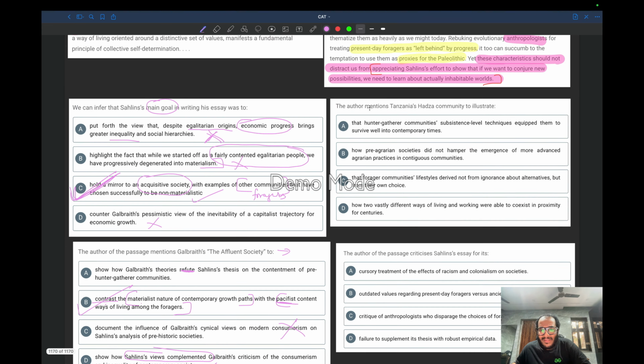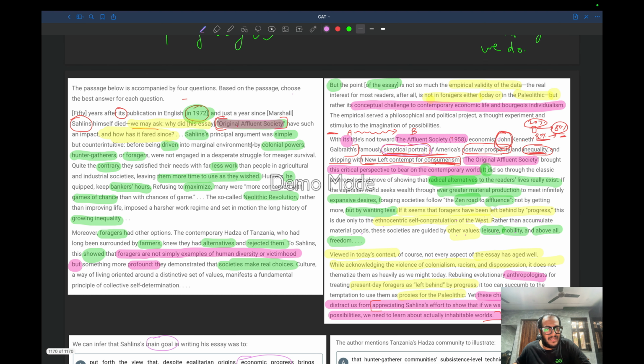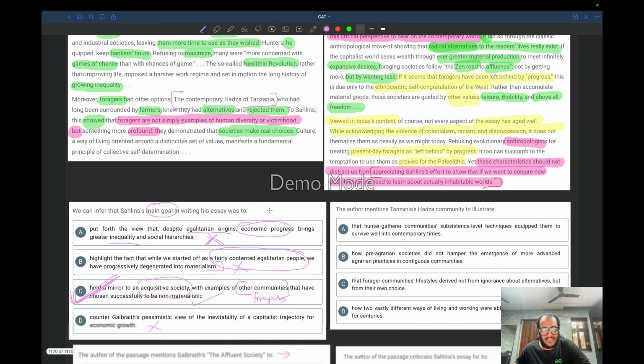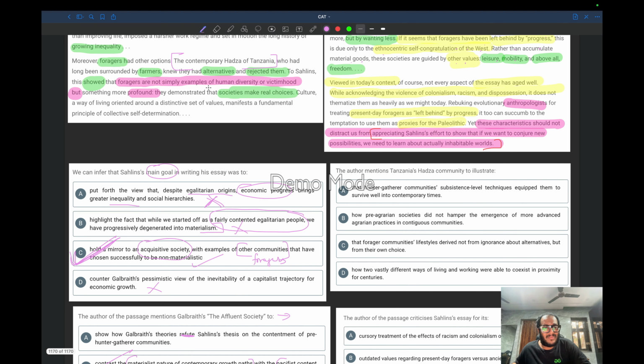So the author mentions Tanzania's Hadza community. Where is it mentioned? The contemporary Hadza of Tanzania, here it is mentioned. Why has the author mentioned this? Because the author wants to show you that Sahlins has shown that foragers are neither simply an example of human diversity nor of victimhood. They had a choice. It's her choice.